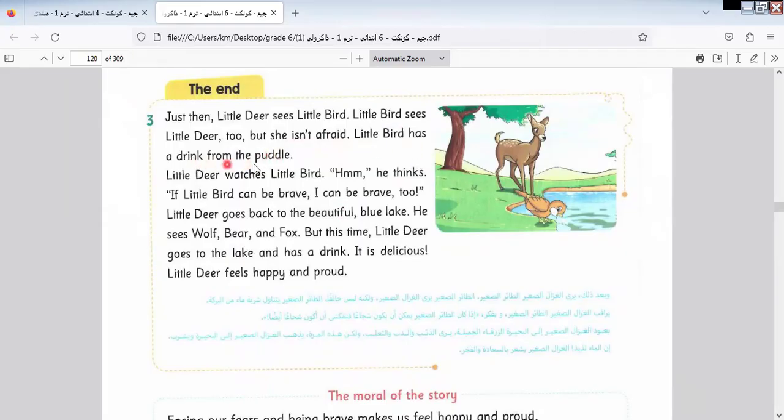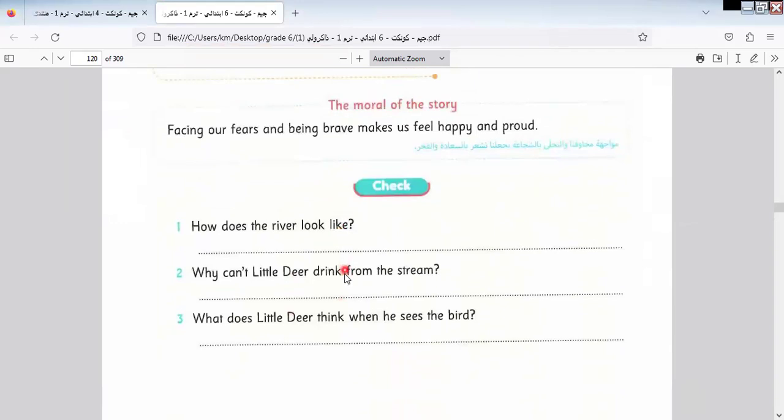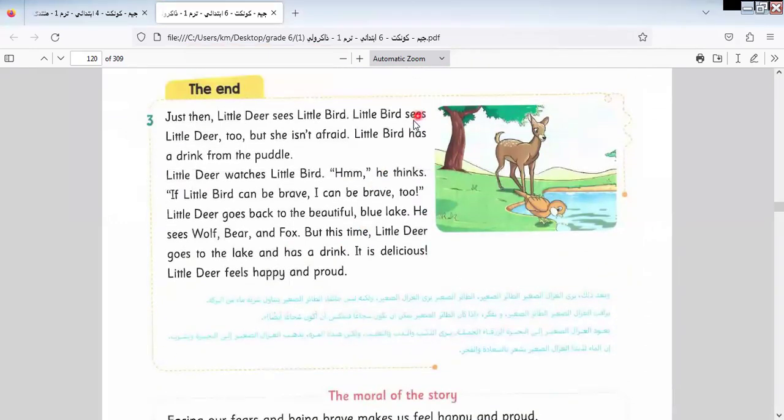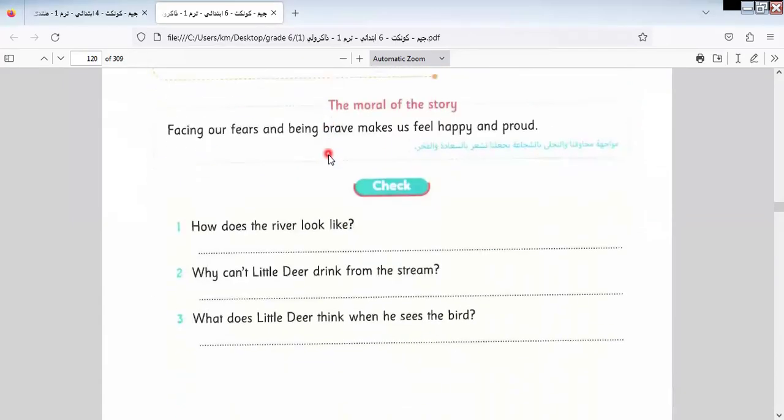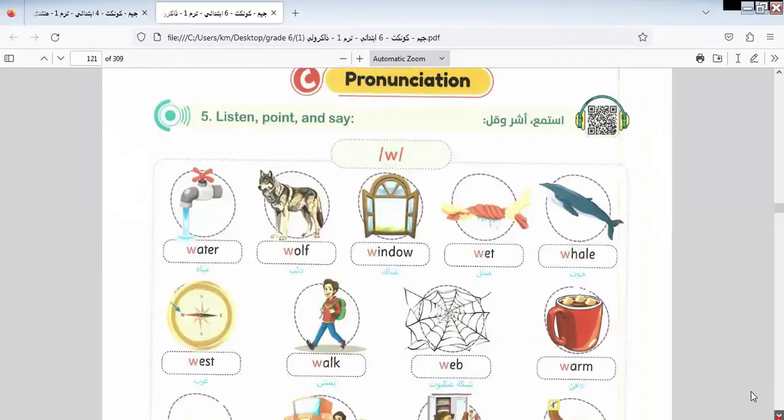She has a drink from the puddle and isn't afraid. Okay, she isn't afraid. Let's go to another item here.